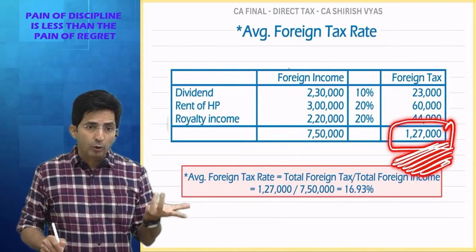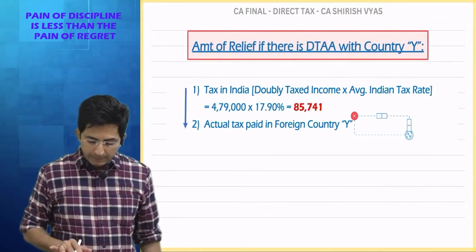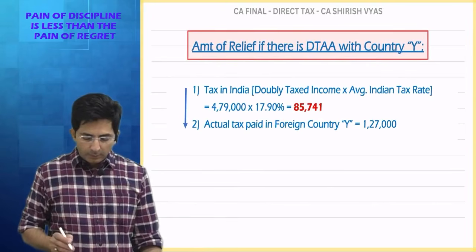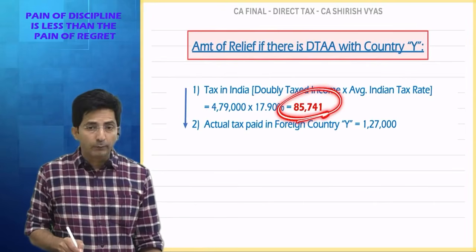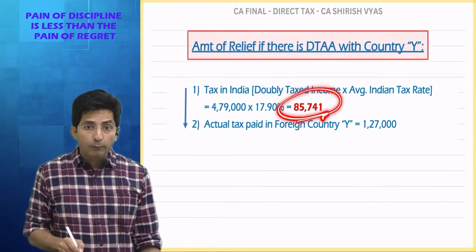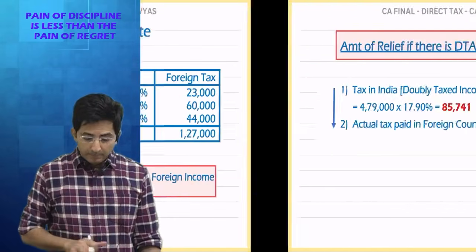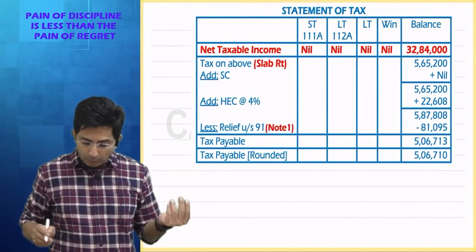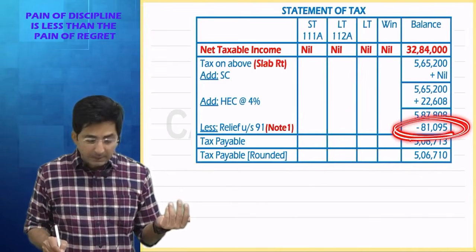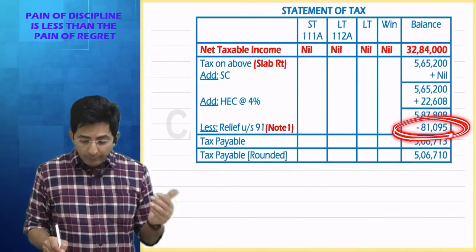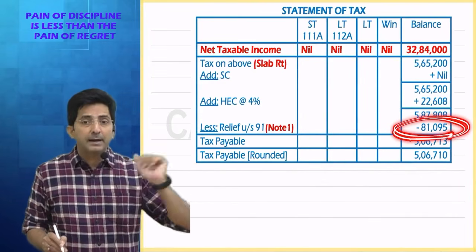1,27,000, which we calculated already. So compare and see whichever is less. So what is less? 85,741. Means you would have got relief of 85,000 something. But we actually got relief of only 81,000 something. We got less relief because we didn't have data.